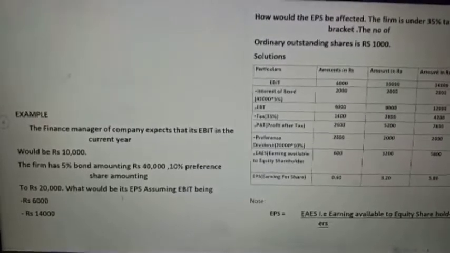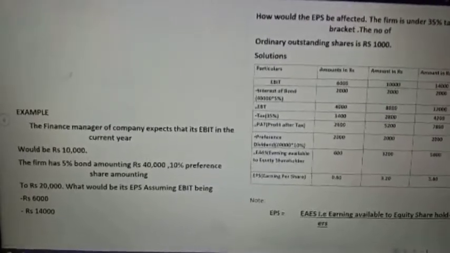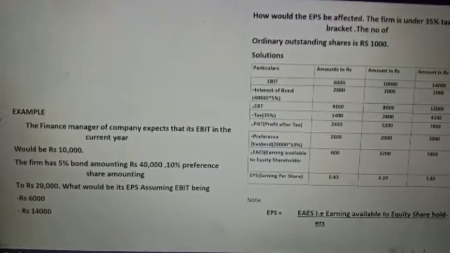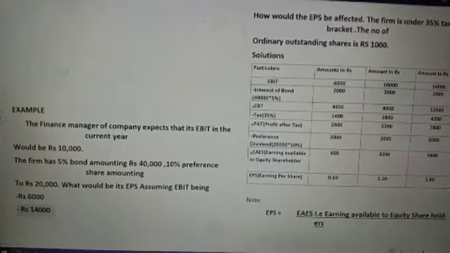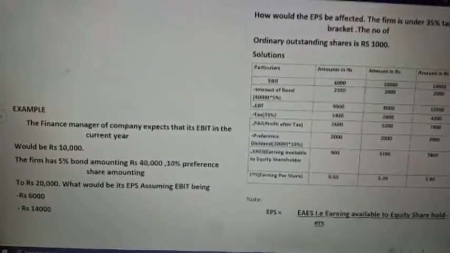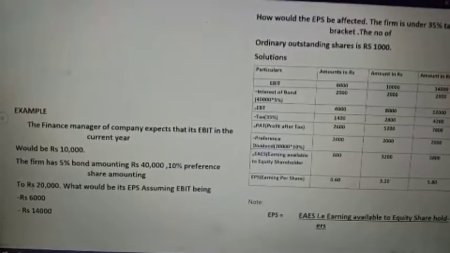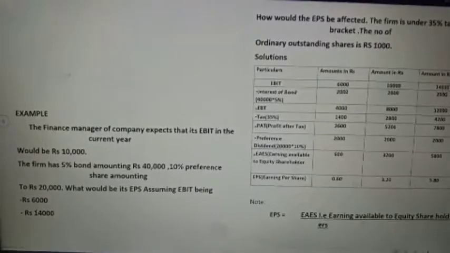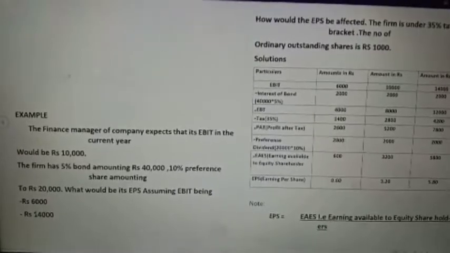So what will be the EPS if EBIT will be 6,000 or 14,000? That means in the present year we have 10,000 EBIT. If it reduces to 6,000, what will be the effect on EPS? If EBIT rises to 14,000, what will be the effect on EPS?